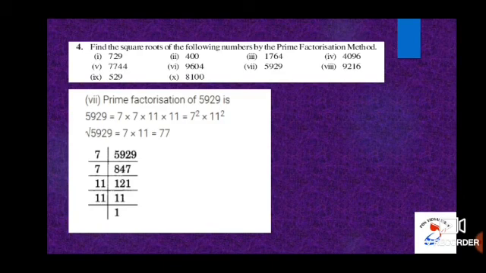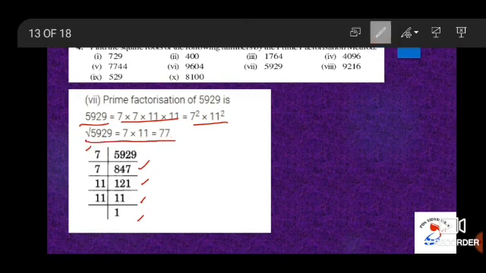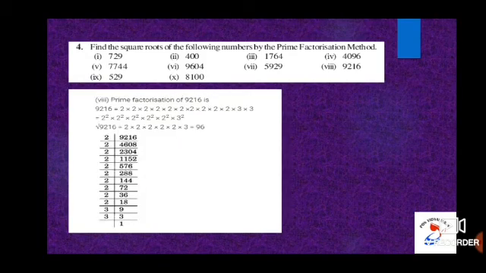Subdivision 7, prime factorization of 5929. If you divide 5929 by 7, that is 847. 847 by 7, 121. 121 by 11, 11. And 11 by 11 is 1. So square root of 5929 is equal to 7 into 7 into 11 into 11, that is nothing but 7 square into 11 square. So finally we get the result: square root of 5929 is equal to 77.